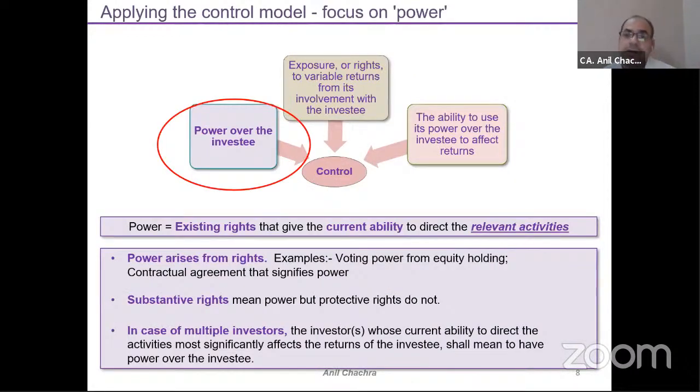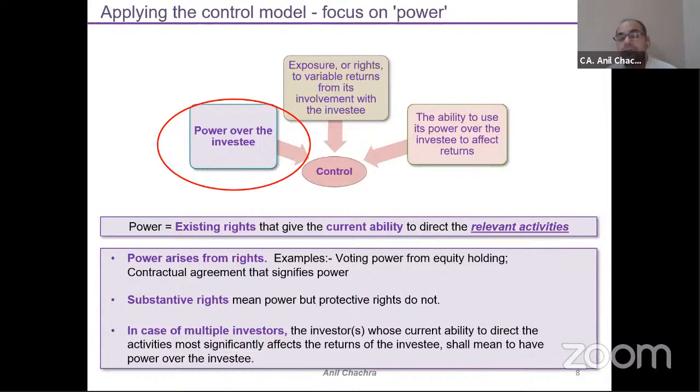Now let's discuss the first part, which is power over the investee. How can a person get power? Power will be derived from rights. Rights could be voting rights, or other contractual rights. But this power should be derived from rights. These are existing rights that give the current ability to direct the relevant activities. We should understand the meaning of relevant activities in a corporate sector, so that I can show that I have the right and the ability to direct the relevant activities.